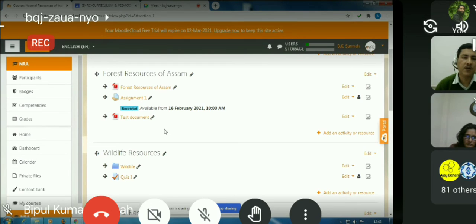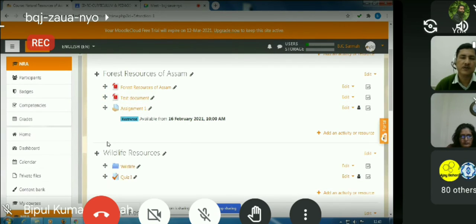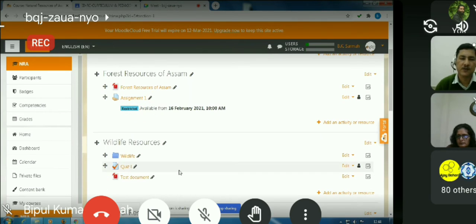But if I want to move this file upward or downward, I can just click this cross arrow and drag it up or drag it down. So we can easily drag it up or down wherever we wish to place it. If I wish to place it in another topic, that's possible. Just drag it. Okay. So this test document is now placed under the next topic, wildlife resources.